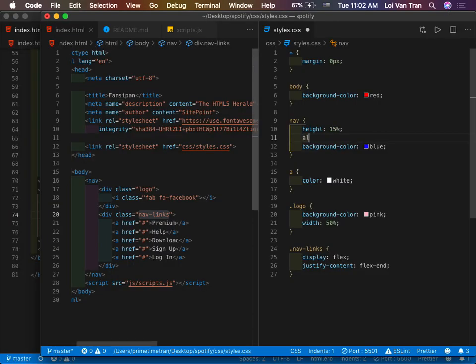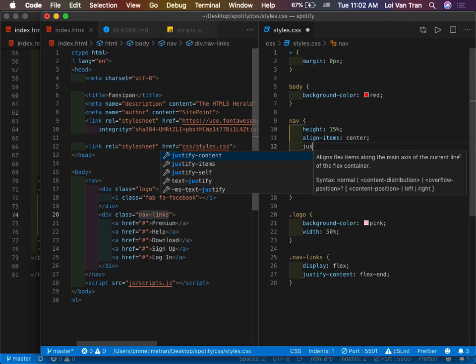So now we have another problem. You guys notice that when we're doing CSS, we're always just one problem away. We fix one thing and another problem comes up, okay? So now we want these things to all be vertically aligned, right? We want the pink thing to be right in the middle vertically. So we can do align items, center. You save it, refresh it.